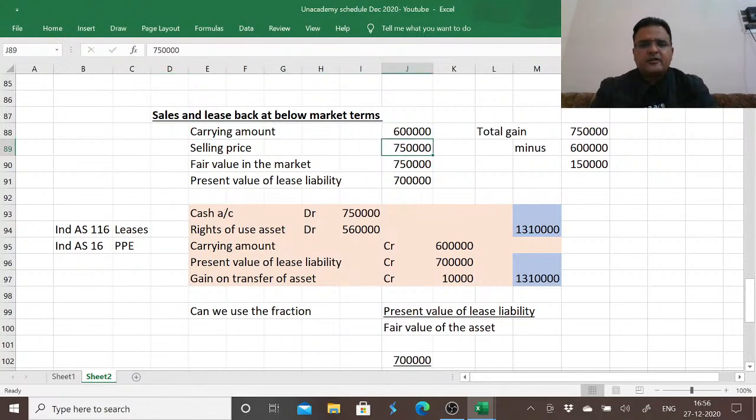The fair value in the market is 7 lakh, but we got 7,50,000. So suppose instead of 7,50,000, we sold it for 7 lakh, or 6,50,000.